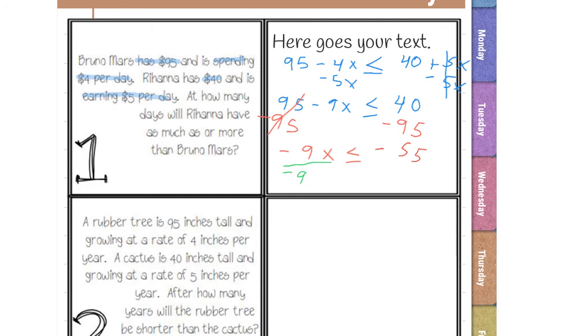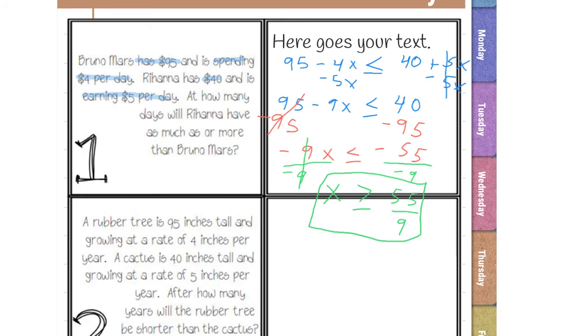Whenever you multiply or divide by a negative, you're going to have to flip your sign, okay? So if I divide over here as well, this reduces to 1. And then here I'm going to flip my sign. So I have x, and then I'm going to flip it over. And then that gives me positive 55 over 9. Remember, whenever you divide or multiply a negative with a negative, they turn into positive. So then this is actually my final answer.